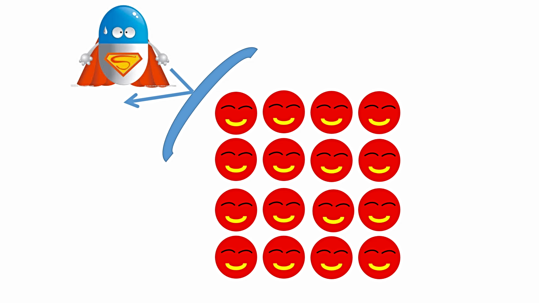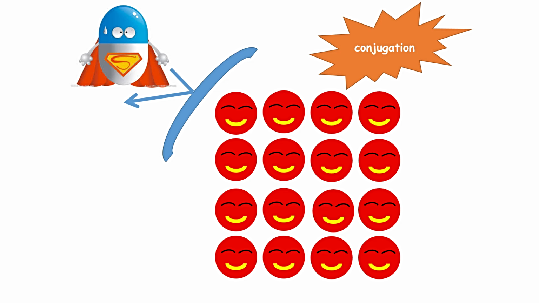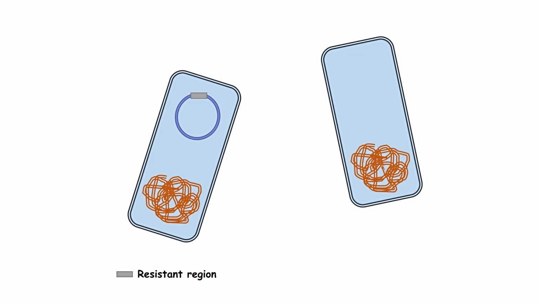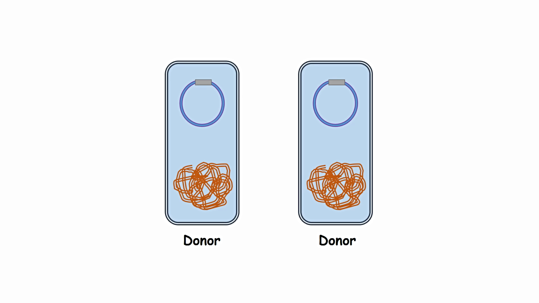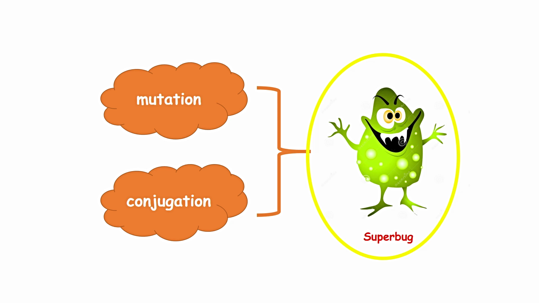When the mutated one can make the normal one have the ability to resist drugs, this results from conjugation. When the bacterium is mutated, it owns a plasmid with a resistant region. Then it can contact the normal bacterium and replicate the plasmid with the resistant region into the normal one, so the normal bacterium also gets the resistant gene. In general, mutation and conjugation work together, leading to the existence of superbugs.